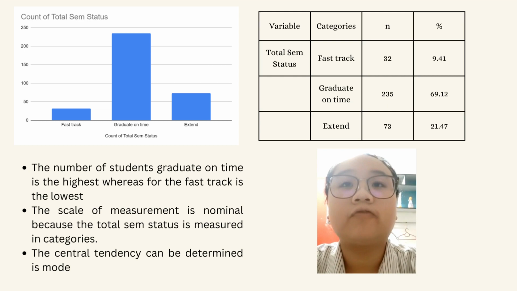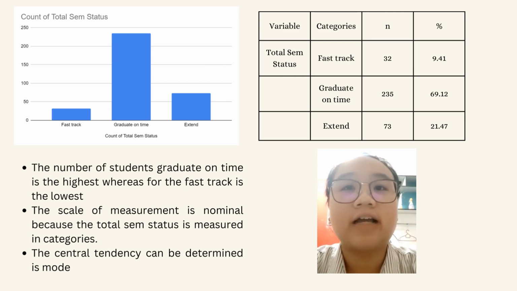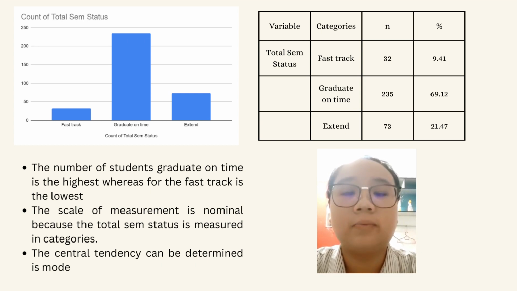And now we continue with the frequency of total SEM status. The number of students who graduate on time is the highest, whereas the fast track is the lowest. The scale of measurement is nominal because the total SEM status is measured in categories, and the central tendency that can be determined from the graphs is the mode.